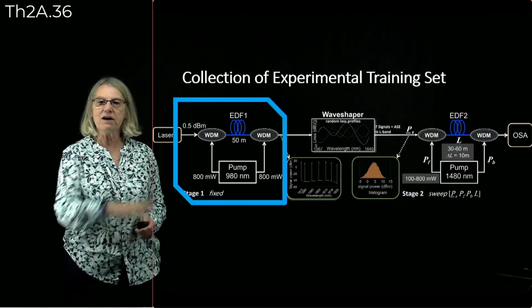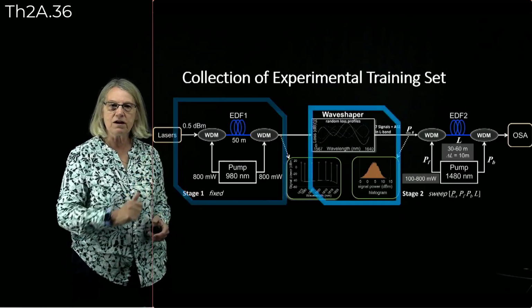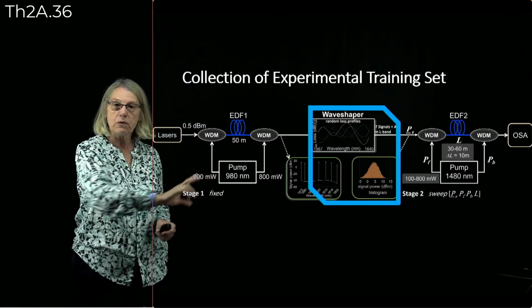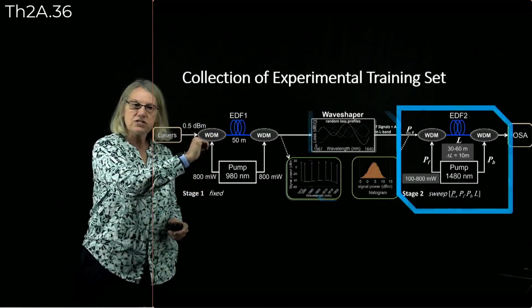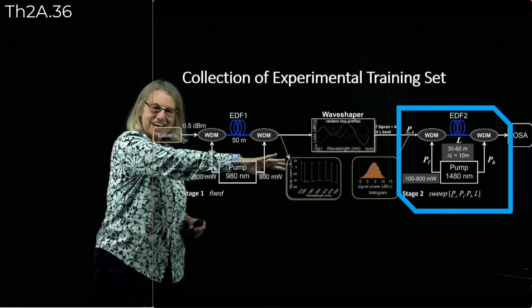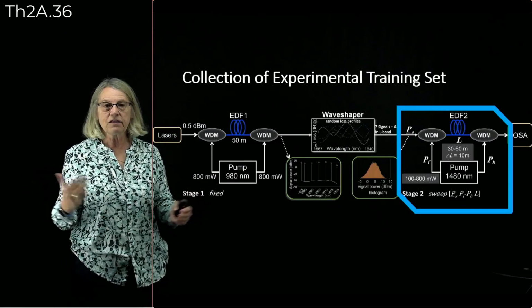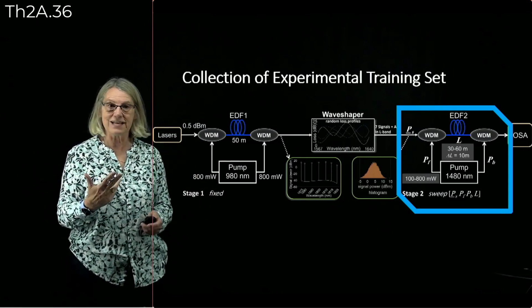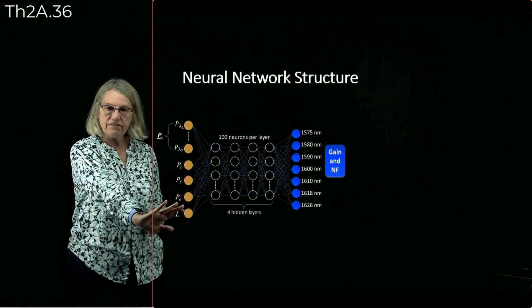of our experimental data. We had a fixed first stage amplifier that just beefed up the power. Then we had a programmable wave shaper where we're able to step through different input profiles, which goes into the final second stage of this amplifier where we have different parameters, the length of the fiber, the powers forward and backwards, etc. So our neural network, very standard design, very standard structure.